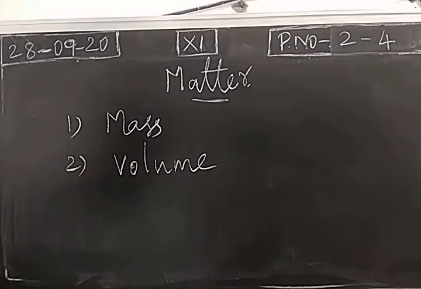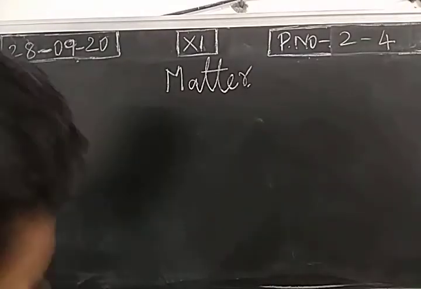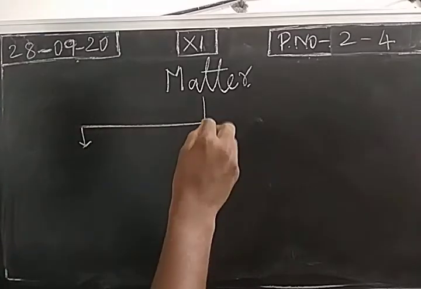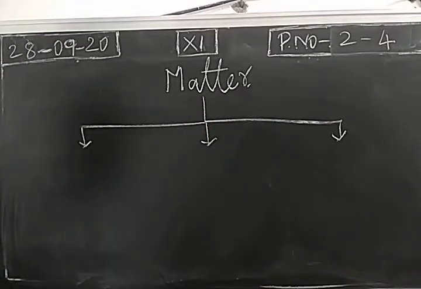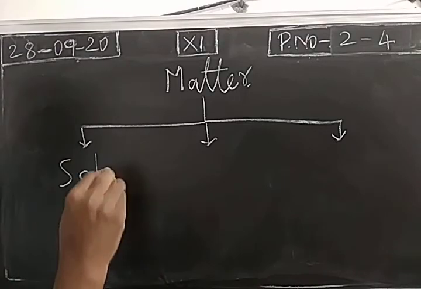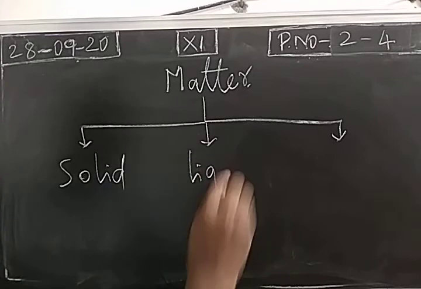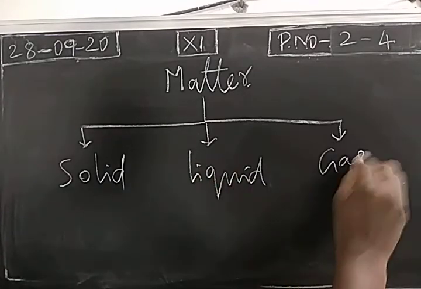Next, classification of matter. Three more questions. Based on physical state, we classify the matter into three, as we studied in lower classes: solids, liquids and gases.